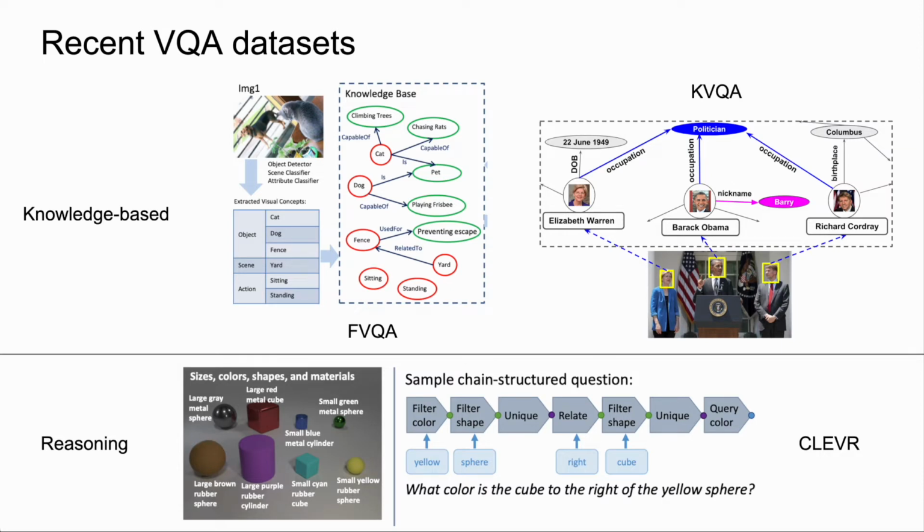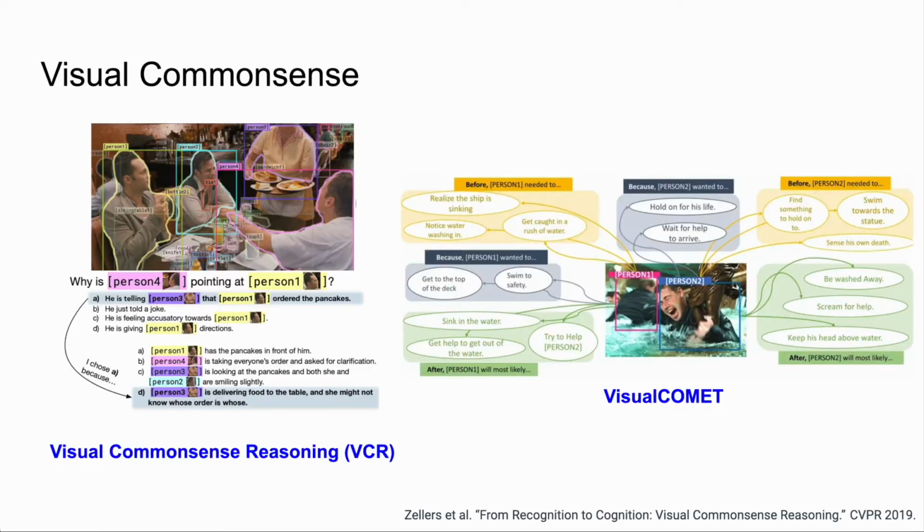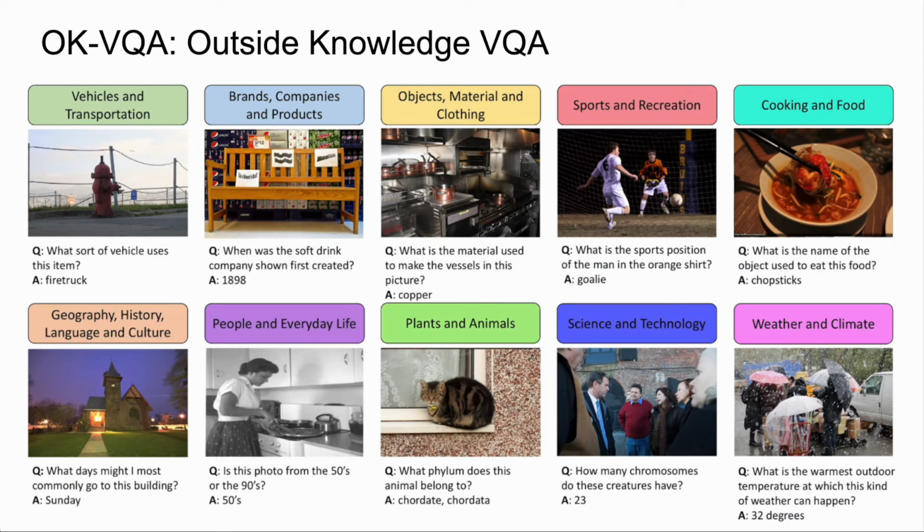However, these datasets tend to be drawn from a closed source of knowledge, like knowledge graphs, or are proposed as diagnostic datasets with synthetic data. A few exciting datasets have increased their emphasis on commonsense reasoning, however, are centered around the domain of people rather than a worldly domain, and are restricted to multiple choice or scene graph answer formats. Finally, while the OK-VQA dataset has attempted to ask questions requiring more open-ended world knowledge, we find that the questions do not require reasoning about the image itself, and that the knowledge can be primarily looked up.